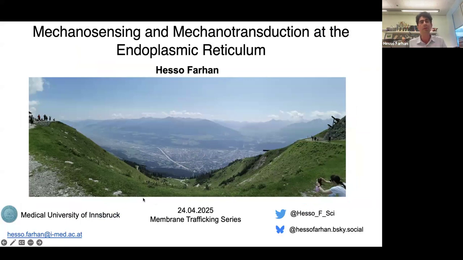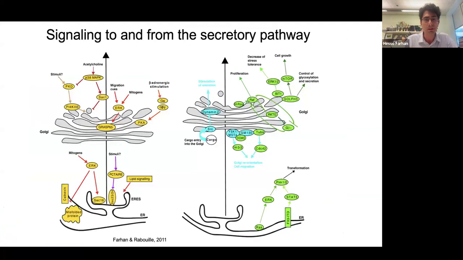So I will talk today about mechanosensing and mechanotransduction at the endoplasmic reticulum. This is a view from a mountain over Innsbruck and probably our institute. I'm very bad in geography, it would be somewhere here, hidden. That's the river that crosses the city. It's really beautiful. You should come and visit, especially in summer when there's no snow. The city is much more lovely than in winter.